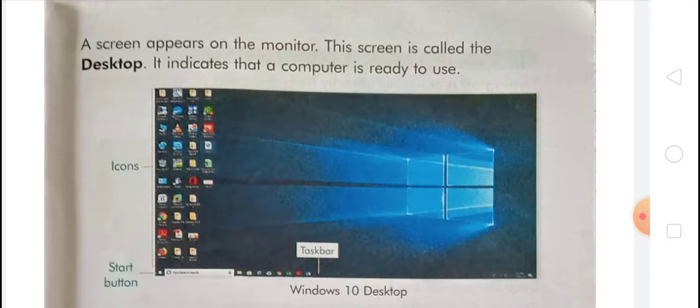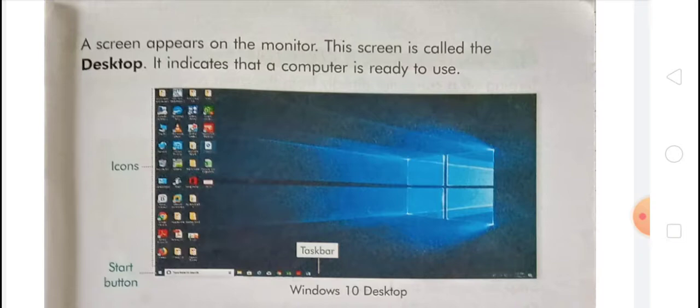The screen indicates that the computer is ready to use. Now you can use the computer. Let's see one more time. This is the Windows 10 desktop, a screen that appears on the monitor. This screen is called a desktop, and it indicates that the computer is ready to use.